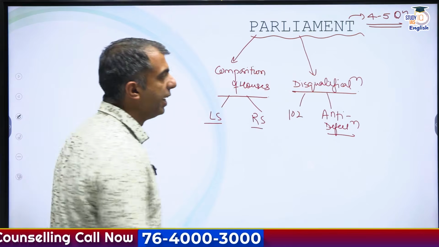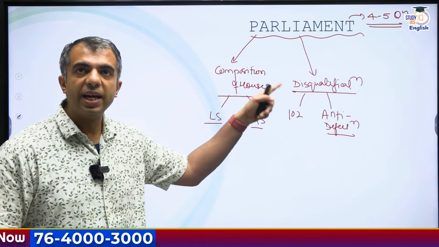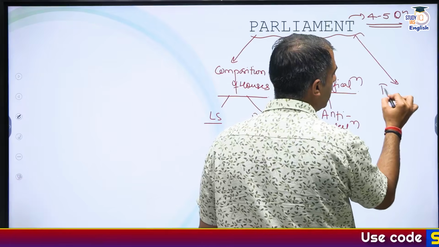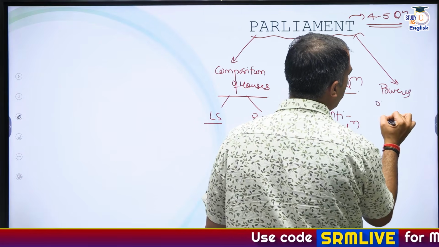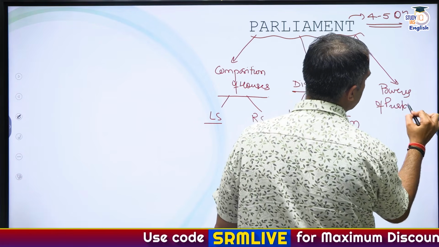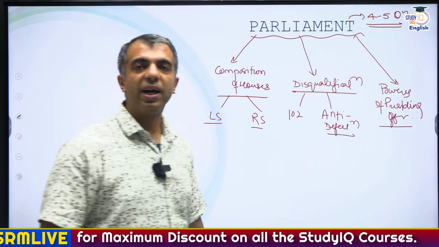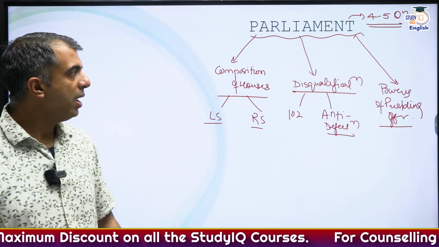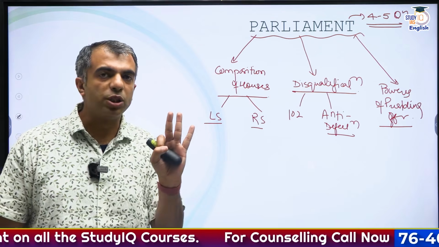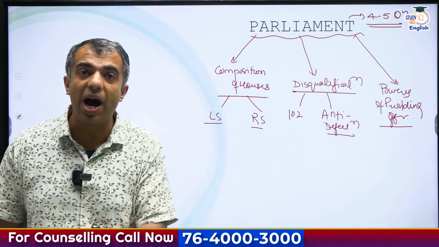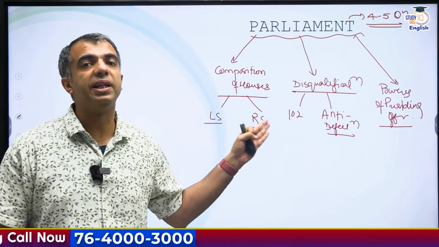Now, when you are reading this composition, the anti-defection law, you must go through about the powers of presiding officer. Okay, the power of the speaker as well as the chairman. Clear? So these are three most important components that you must read in detail. You must by heart the articles associated with these.